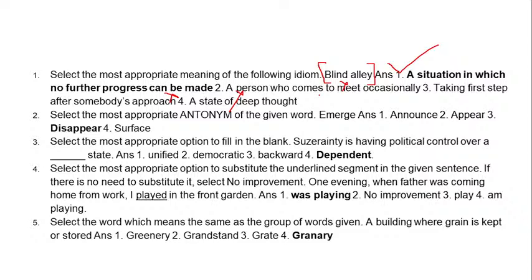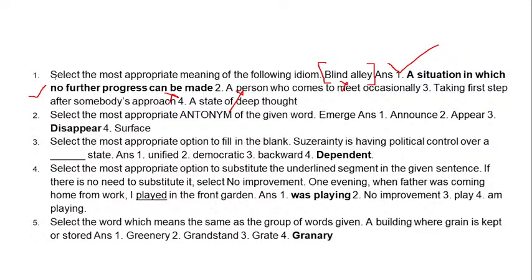And why is it called the blind alley? Because in a blind path or a blind lane, what you can't do is move forward, because there is a permanent obstacle. Suppose a house, suppose something else, or it just finishes. So there is a block which you can't push and you can't move ahead of that. Here this moving ahead is being compared with progress, and when you can't make any more progress, that is compared with a blind lane where you can't move forward. So that is a situation where you can't make more progress.